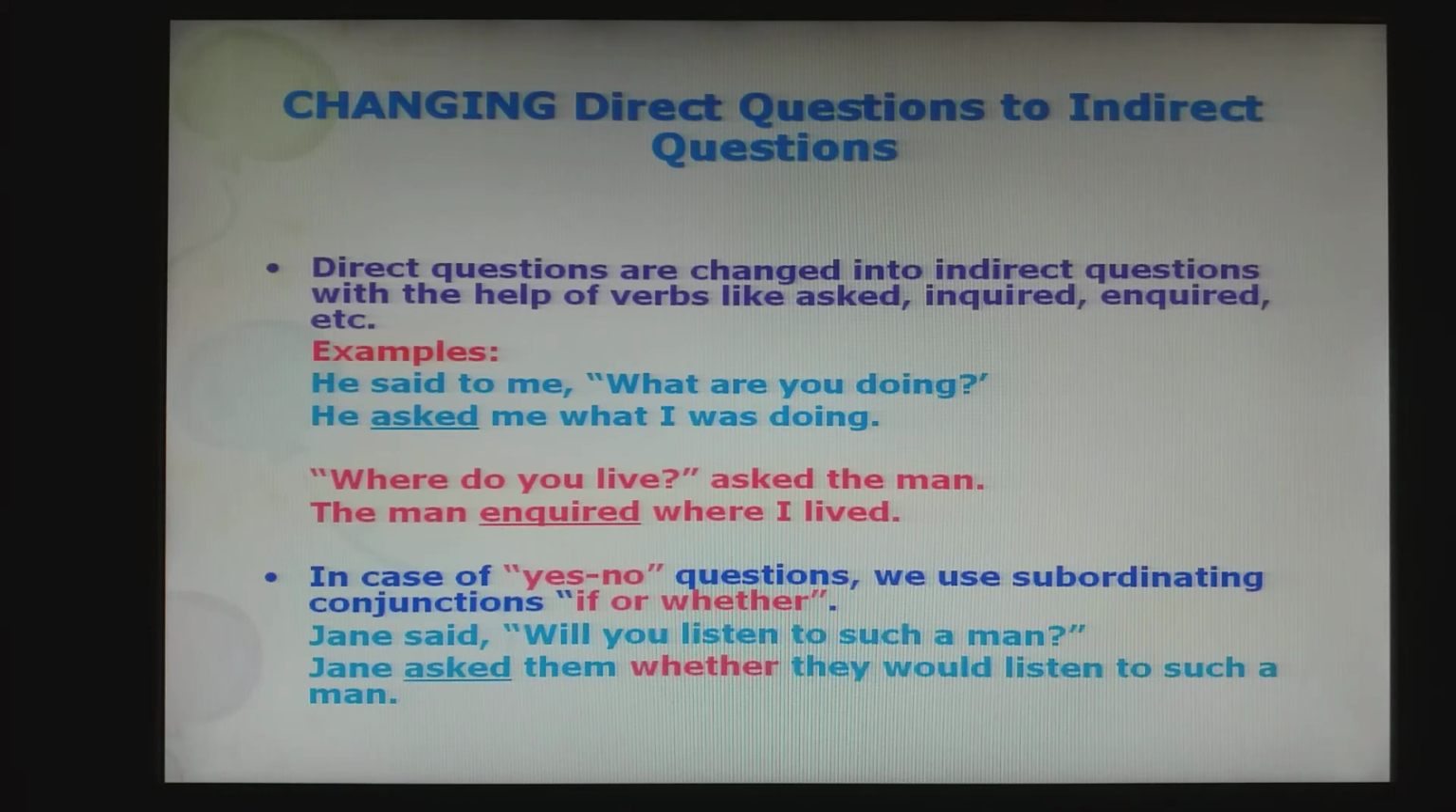Jane said, will you listen to such a man? So for this question, the answer could either be yes, I will listen, or no, I will not listen, right? That is why, see how we are changing it into indirect: Jane asked them whether they would listen to such a man.